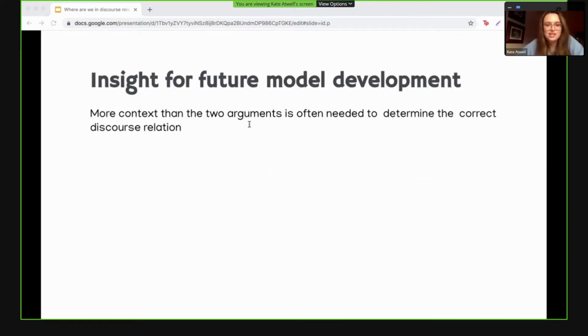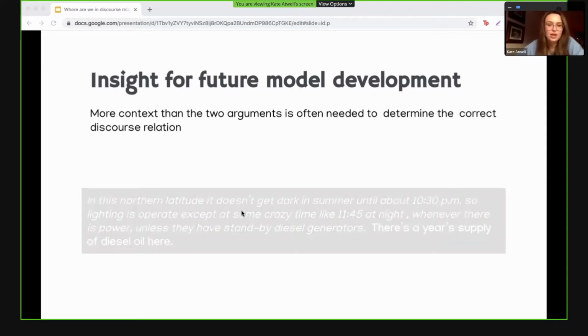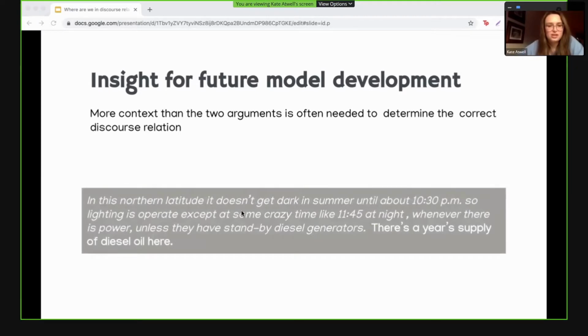In addition to these takeaways, we found some insights that may benefit future model development. Our first insight is that our annotators noticed there were times when they needed additional article text in order to properly annotate the correct relation. An example of this is provided here.